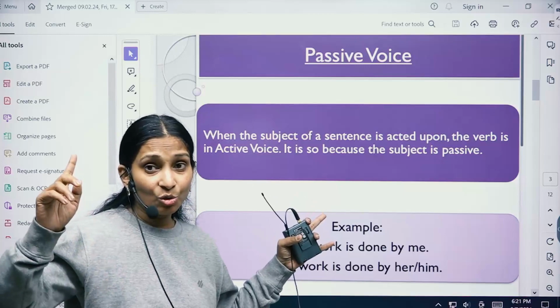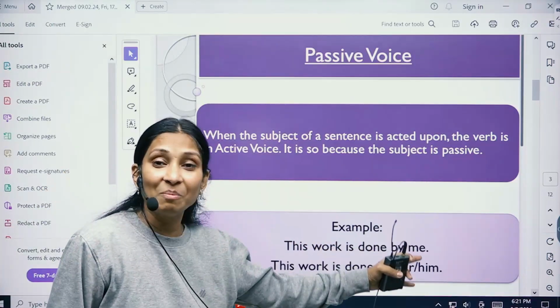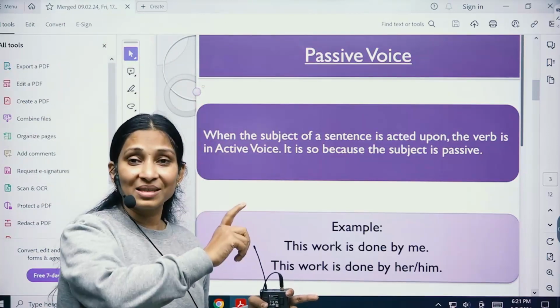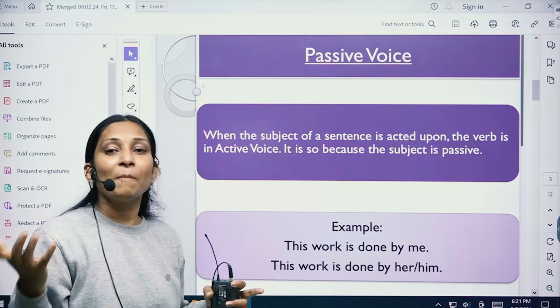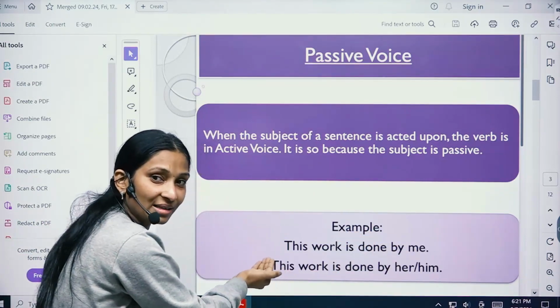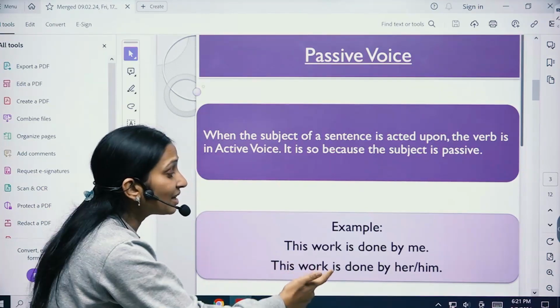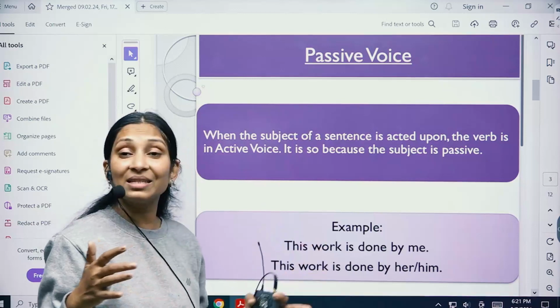Like I told you, I do the work. Here, this work is done by me. So the object has become the subject and the subject has become the object. It is known as passive voice. So this work is done by her or him, or this work is done by me.